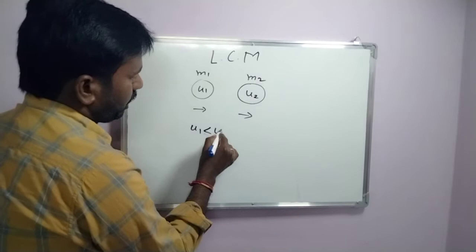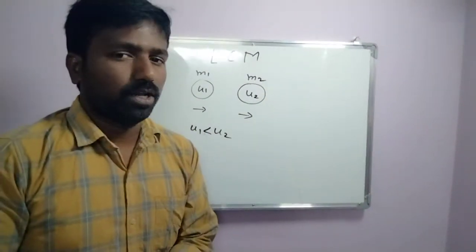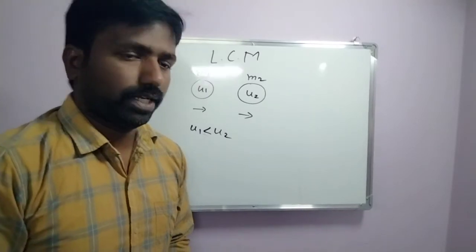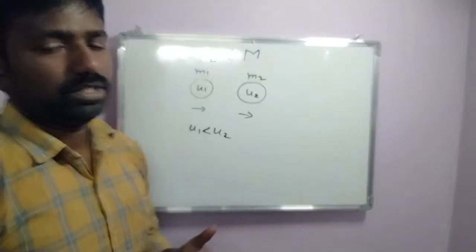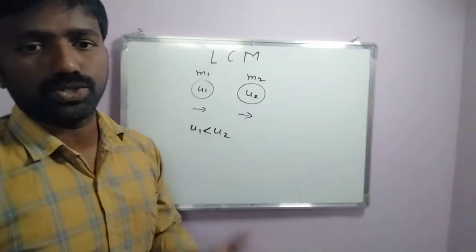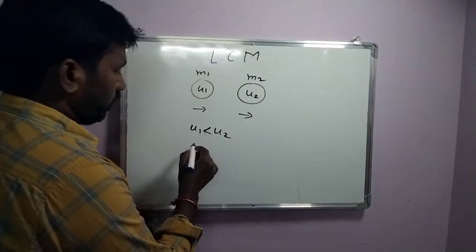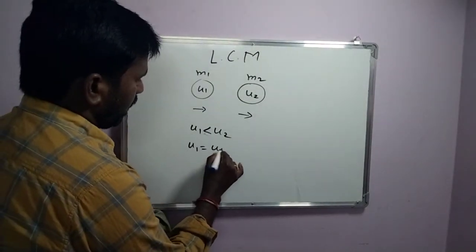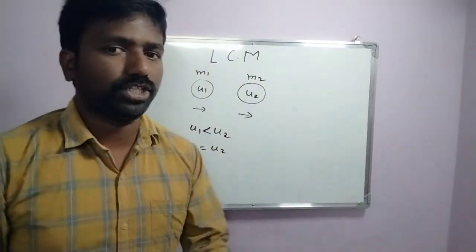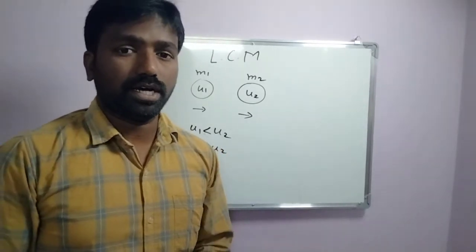If u1 is less than u2, the first body's velocity is smaller than the second body's velocity, then the bodies do not come close to each other, so there is no chance of collision. Another condition: if both bodies have the same velocity, u1 equals u2, then the two bodies also do not collide.